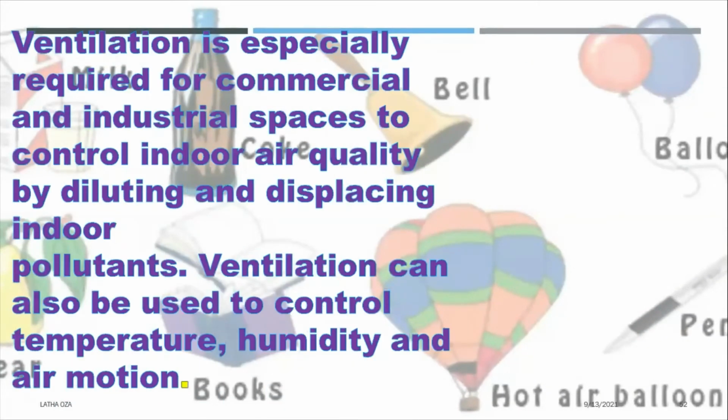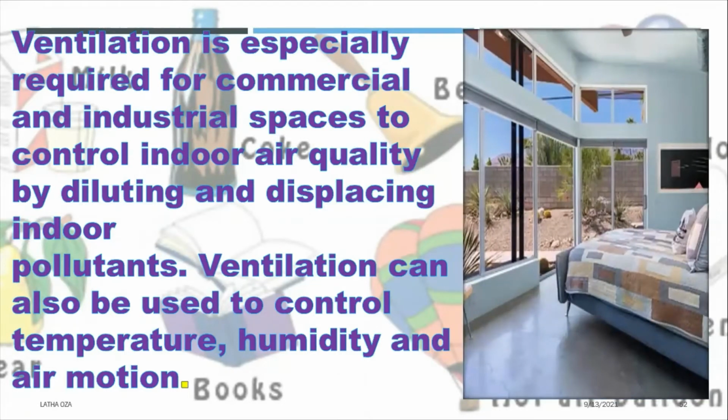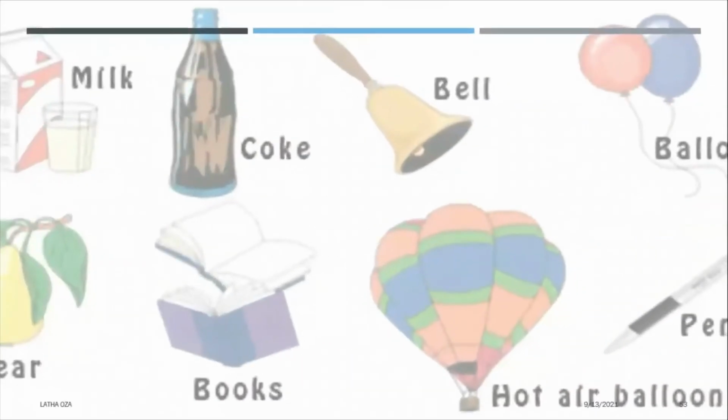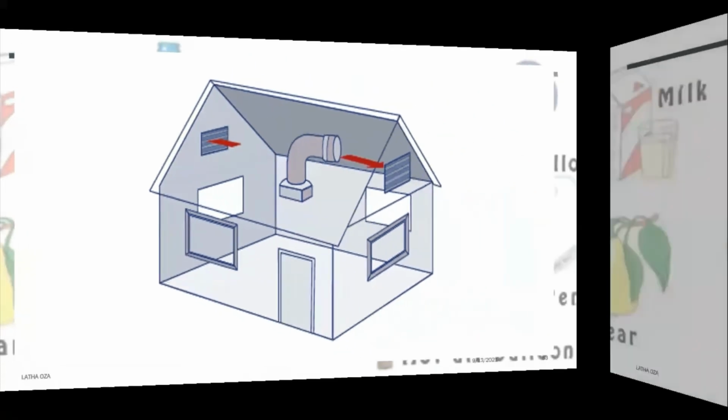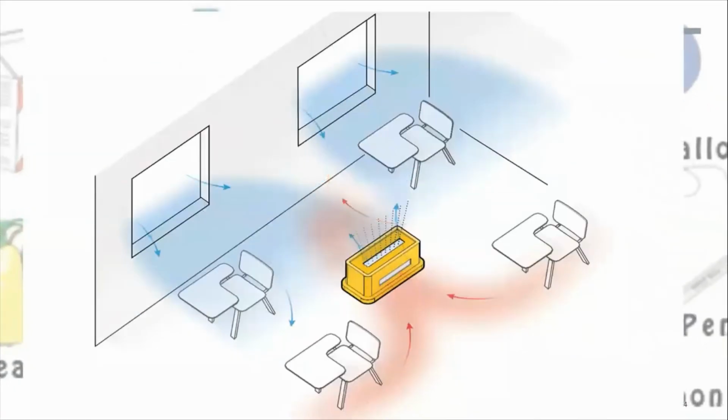Now, the role of ventilation in a closed space. Ventilation is especially required for commercial and industrial spaces to control the indoor air quality by diluting and displacing indoor pollutants. Ventilation can also be used to control the temperature, humidity, and air motion. The ventilators and exhaust fans are generally located at the top portion of the wall of rooms. This is because the air that we breathe out is warmer and impure, as it is rich in carbon dioxide. So it rises up and goes out through the ventilators.